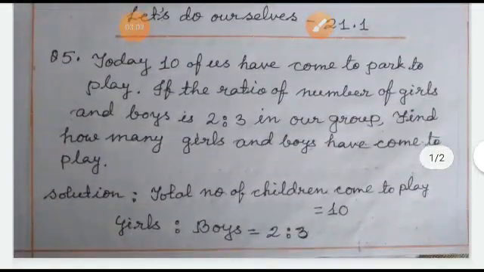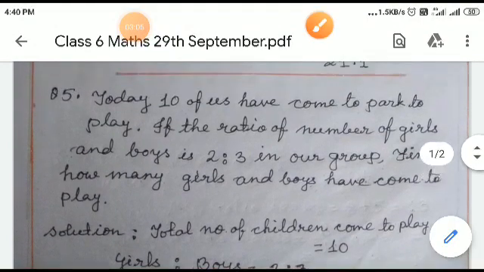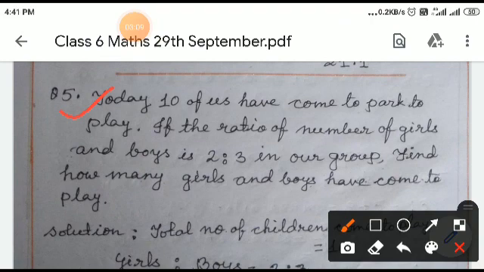Now sum number 5. Same problem. Today 10 of us have come to the park to play. If the ratio of number of girls and boys is 2:3 in our group, find how many girls and boys have come to play.